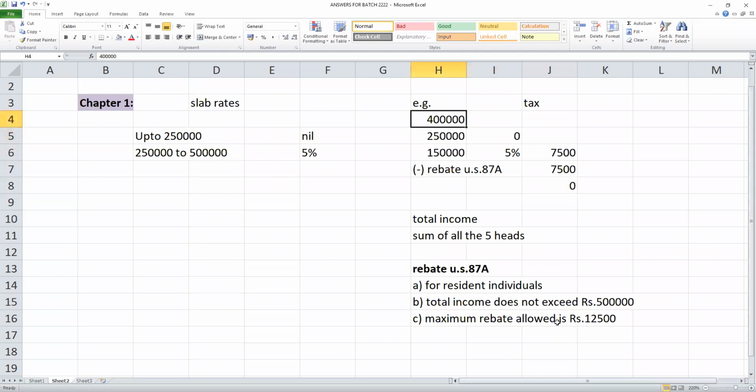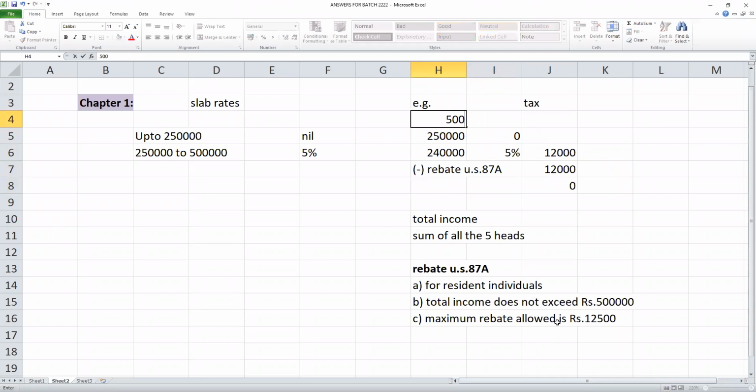Up to 5 lakhs, no income tax in India because of that rebate. Sir, my income is 4 lakhs 90,000. Okay, 2.5 lakhs nil. Balance 4.9 minus 2.5 at 5%, and you will get a rebate, no tax.